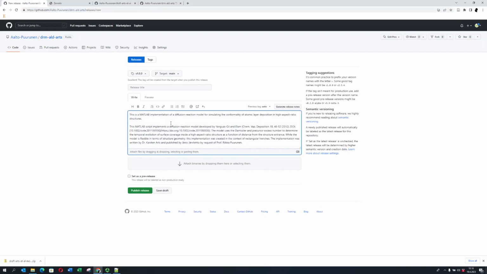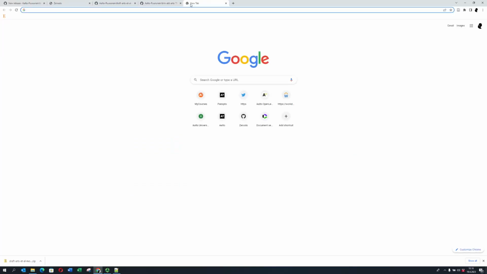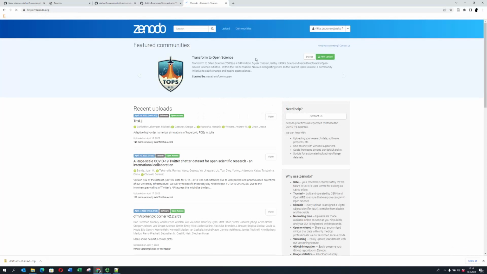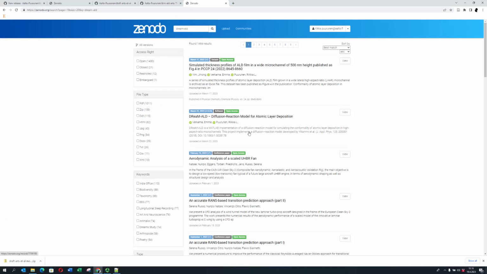And then we said that it's the original release, I think. Shall we have a look in Zenodo? Yeah, we can check what we actually wrote there. Then I need to find my, so that's called DReaM-ALD. Can I find it back like this? There it is.